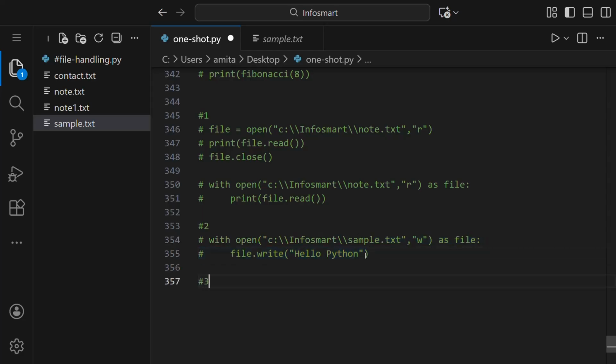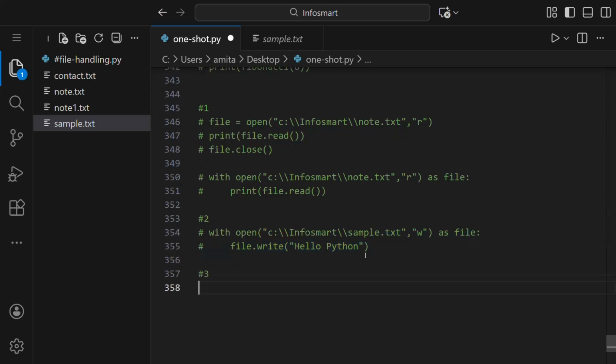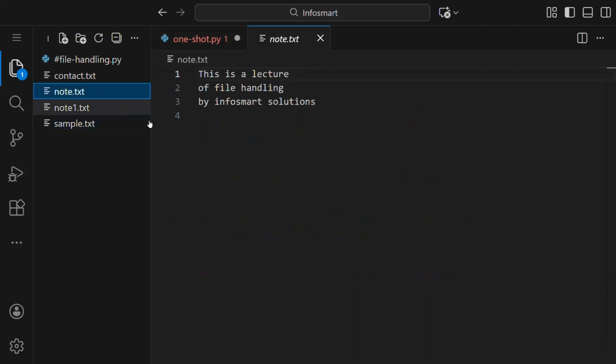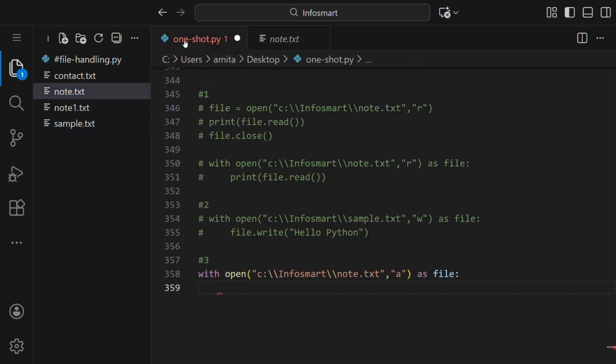Now the third one is append. What append will do is it will just add the text to the already existing file. If we copy the same thing, and here we say A for append, we're opening this file in the append mode. This is the note file, so we can see this thing has been written here.